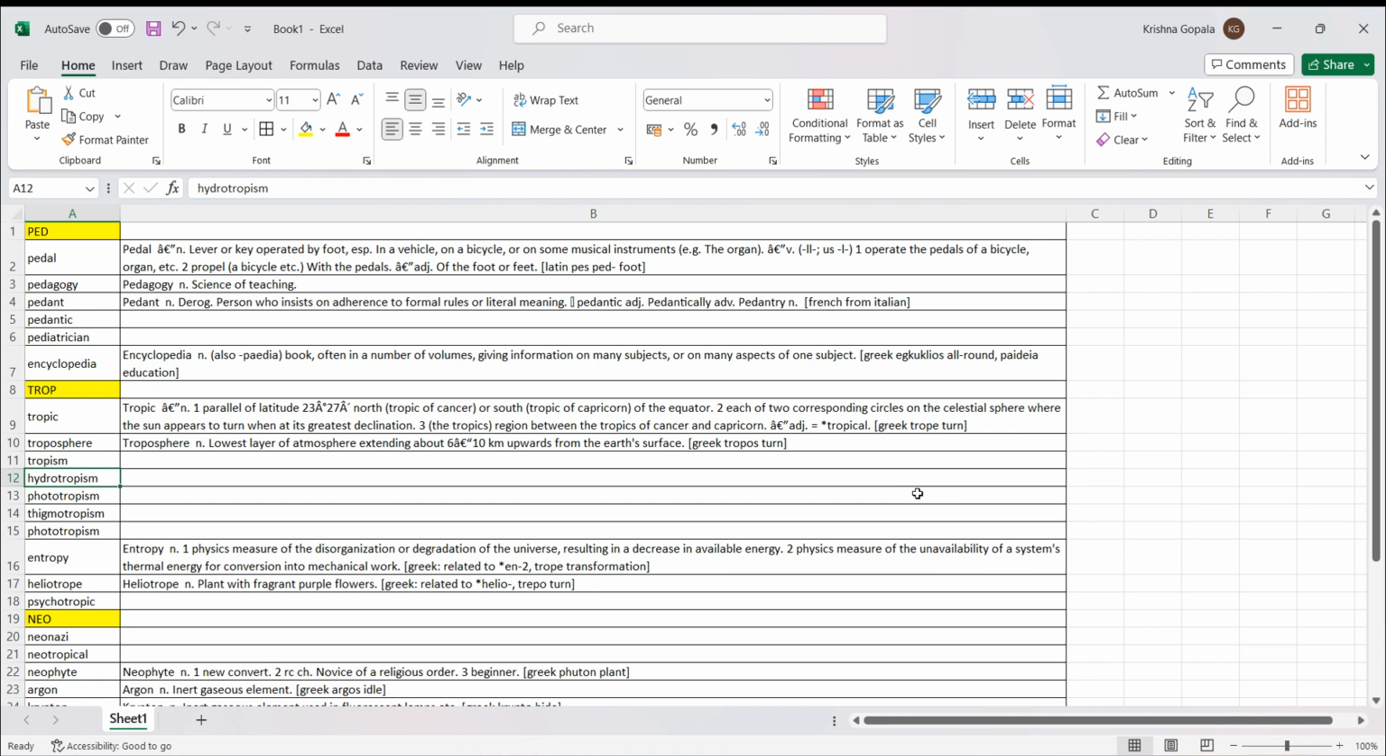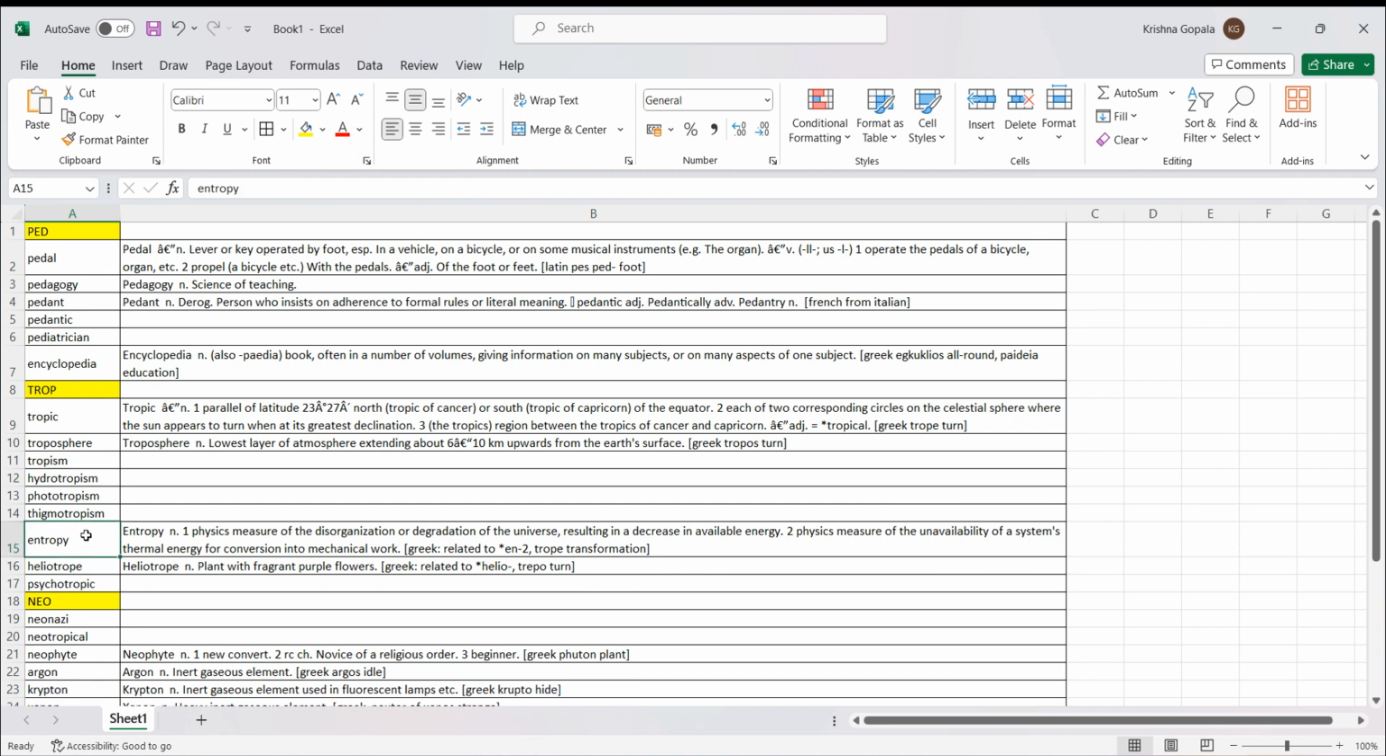Entropy. Entropy is a term in physics, but it is used outside also. Entropy means decomposition of the matter and energy in the universe to an ultimate state of inactivity. That is entropy. That is decomposition or degradation of universe.